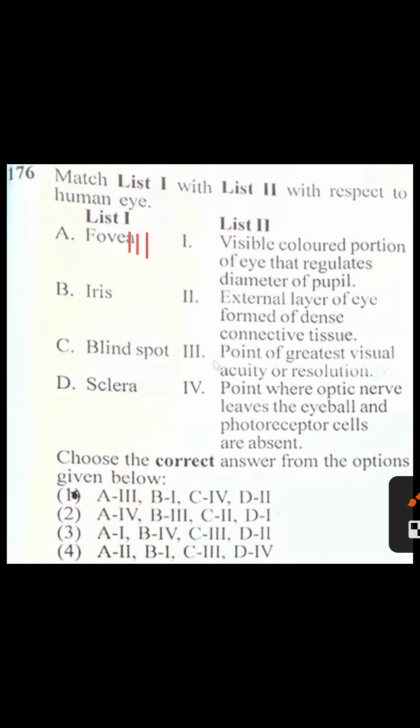Iris is the visible colored portion of the eye that regulates the diameter of the pupil. So first one is the correct option. Blind spot is the point where the optic nerve leaves the eyeball and photoreceptor cells are absent. So correct option 4. Sclera is the external layer of the eye formed of dense connective tissue. So second. So the correct option is third, first, 4 and second.